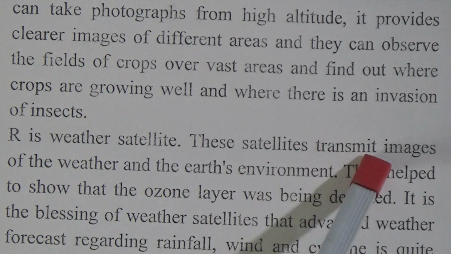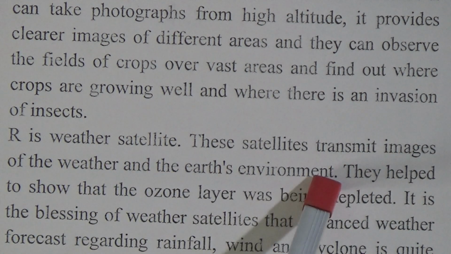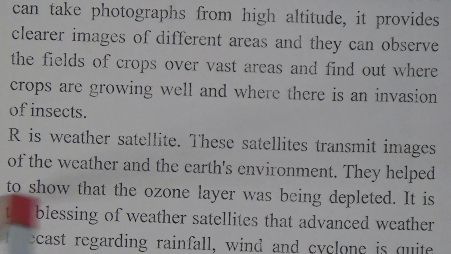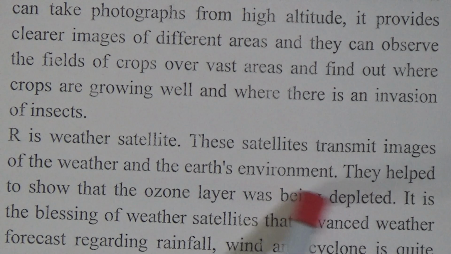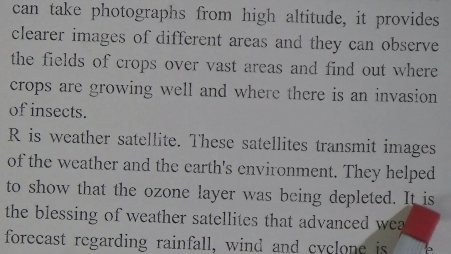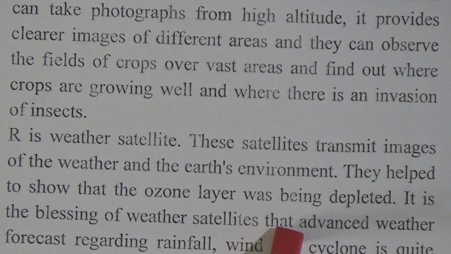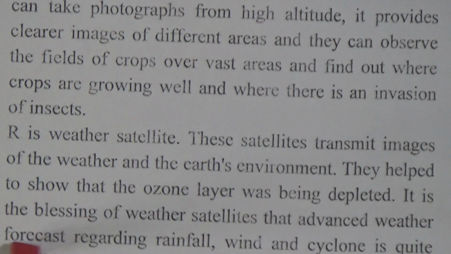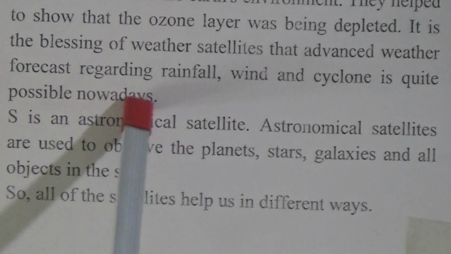These satellites transmit images of weather and the Earth's environment. They helped to show that the ozone layer was being depleted. It is because of weather satellites that advanced weather forecasts regarding rainfall, wind and cyclone are quite possible nowadays.